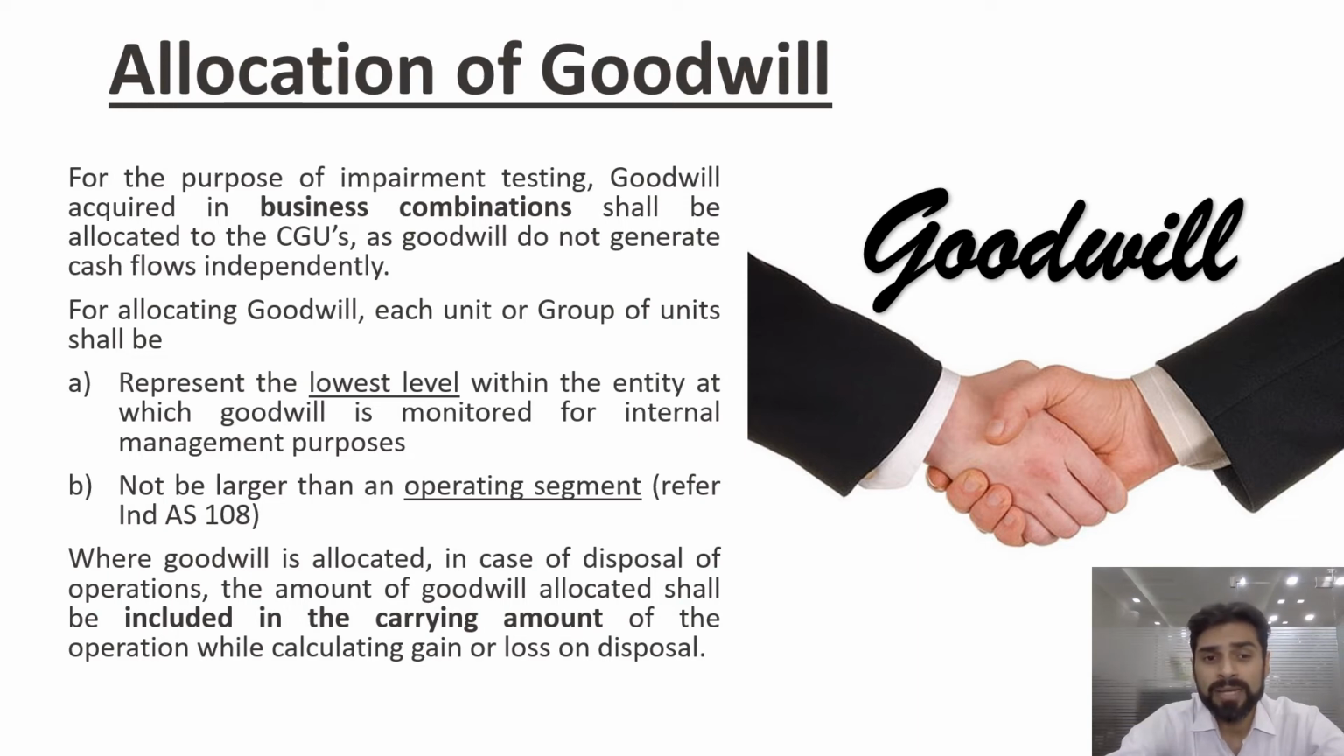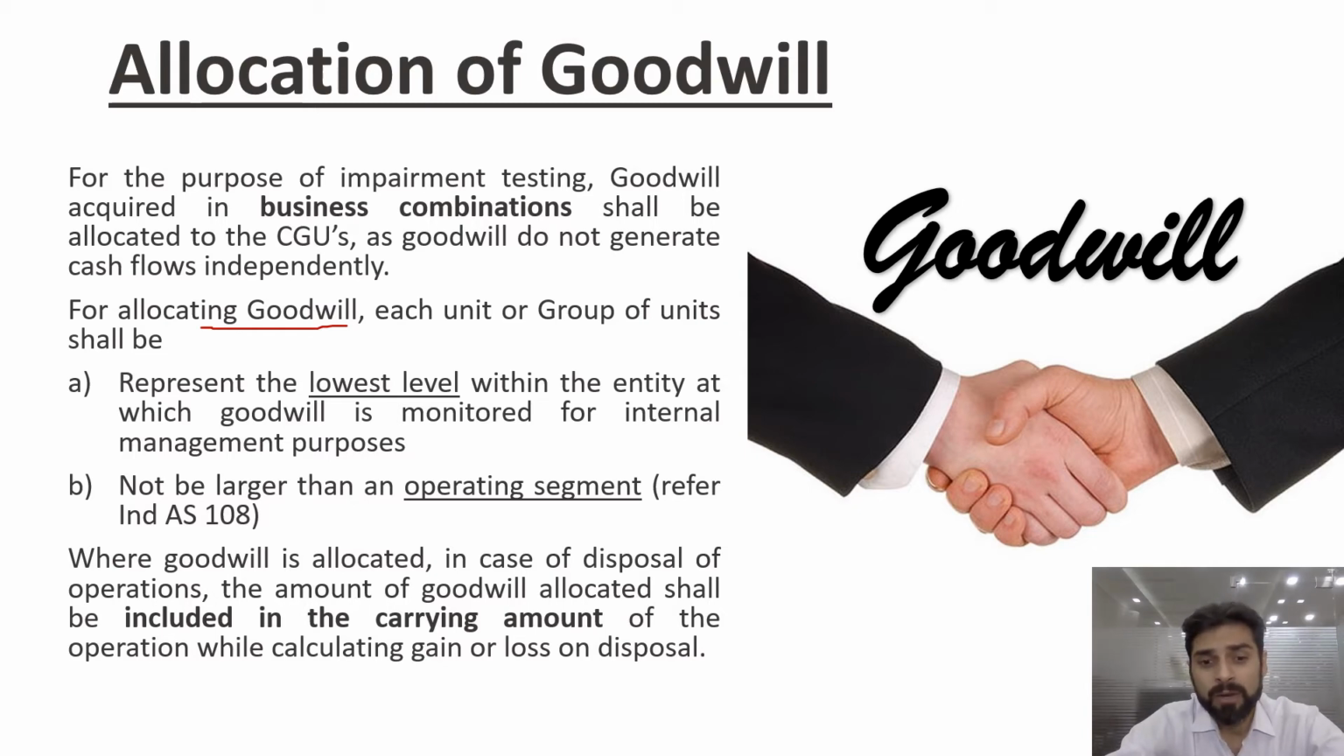For allocating the goodwill, each unit or group of units shall represent the lowest level within the entity at which goodwill is monitored for internal management purposes. So you will have to allocate that way, and it should not be larger than the operating segment. Goodwill should not be larger than any operating segment itself.